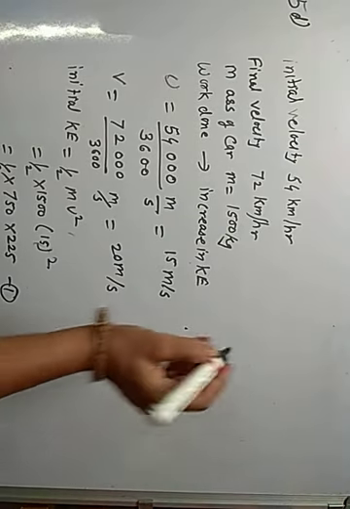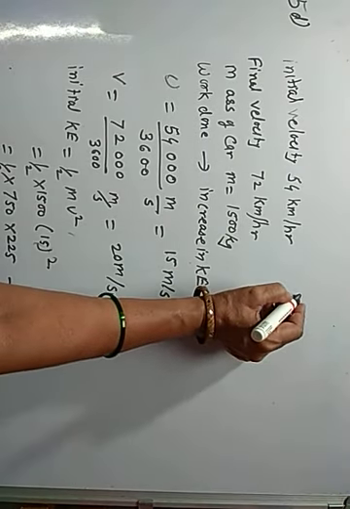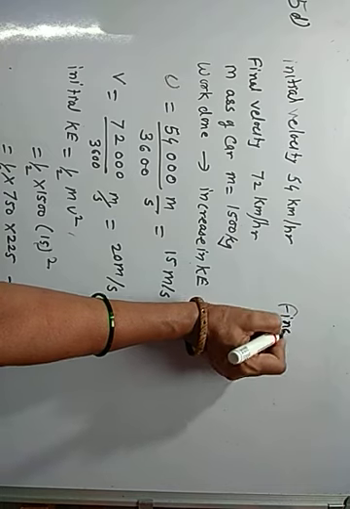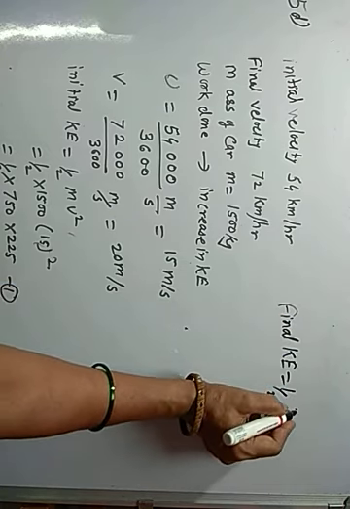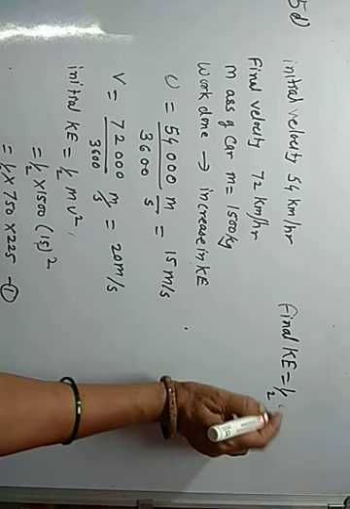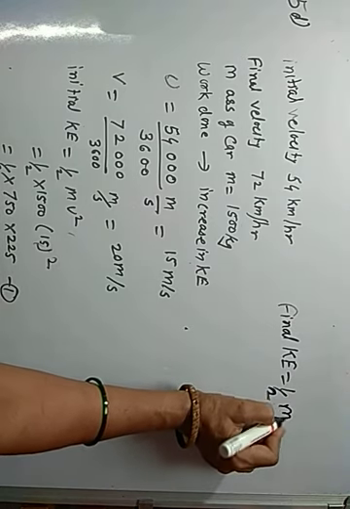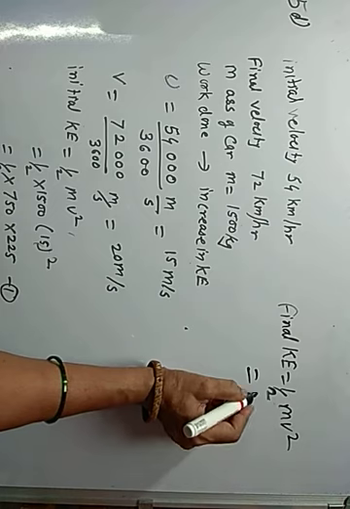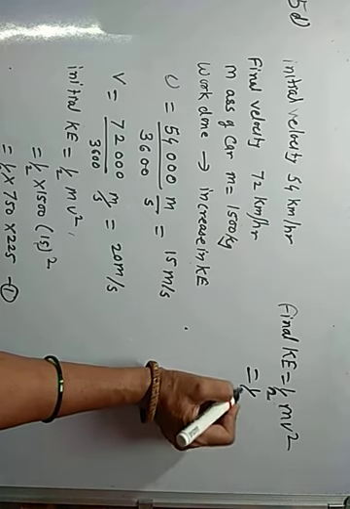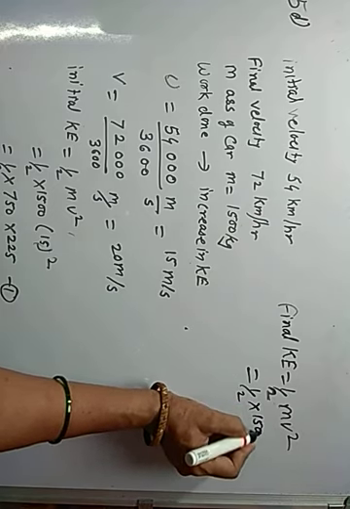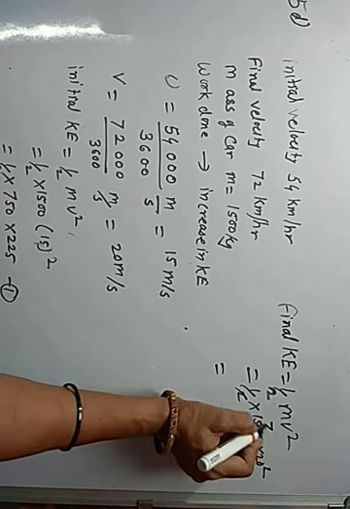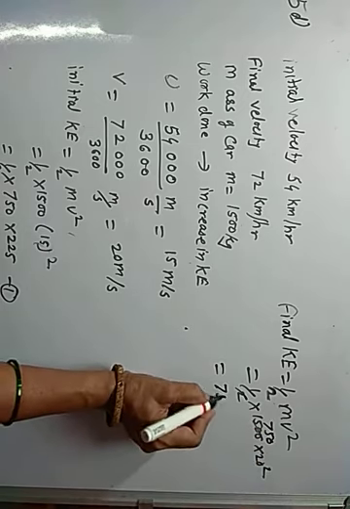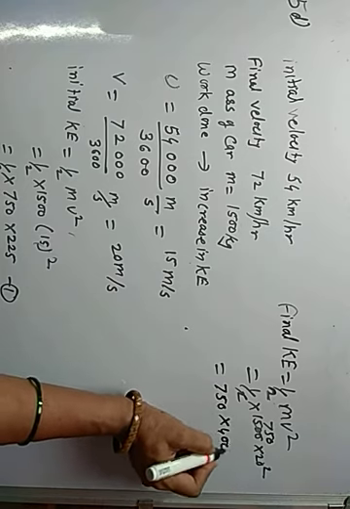What is its final kinetic energy? Half mv square, that is 1 by 2 into 1500 into 20 square, that is equal to, this is again 750 into 400.